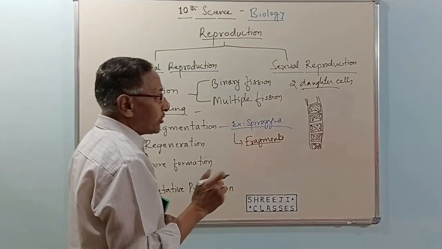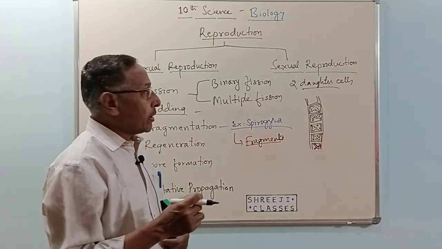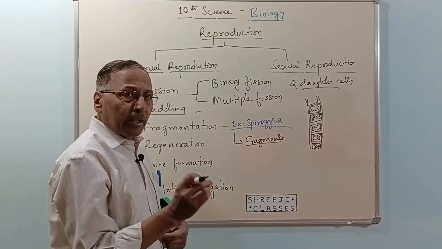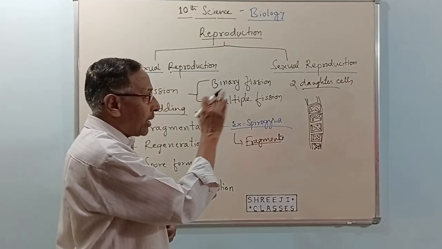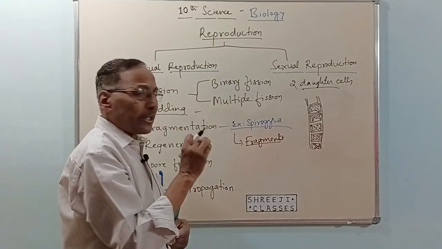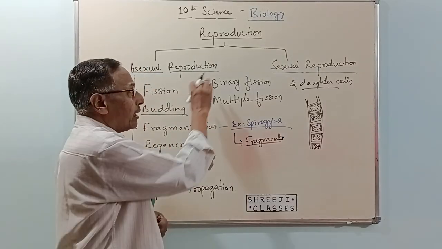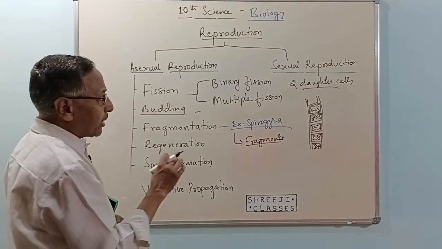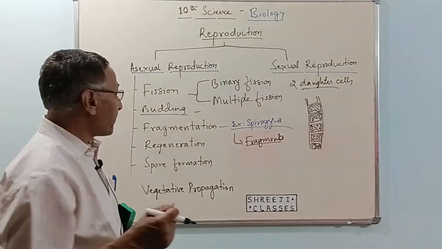Now there is one more organism called Leishmania. That Leishmania splits horizontally, whereas amoeba and bacteria split differently, but both are binary fissions only. Then multiple fission, I told you, example Plasmodium vivax, which causes malaria.